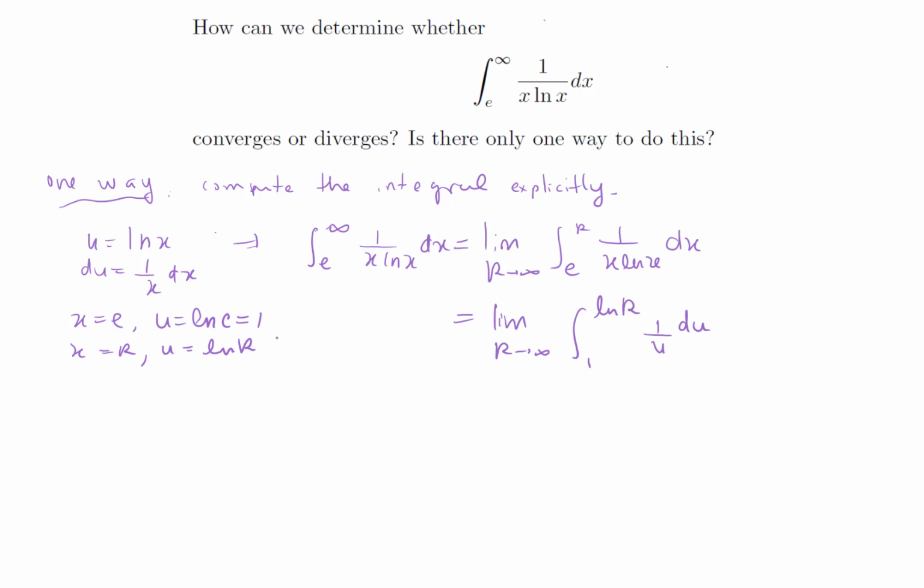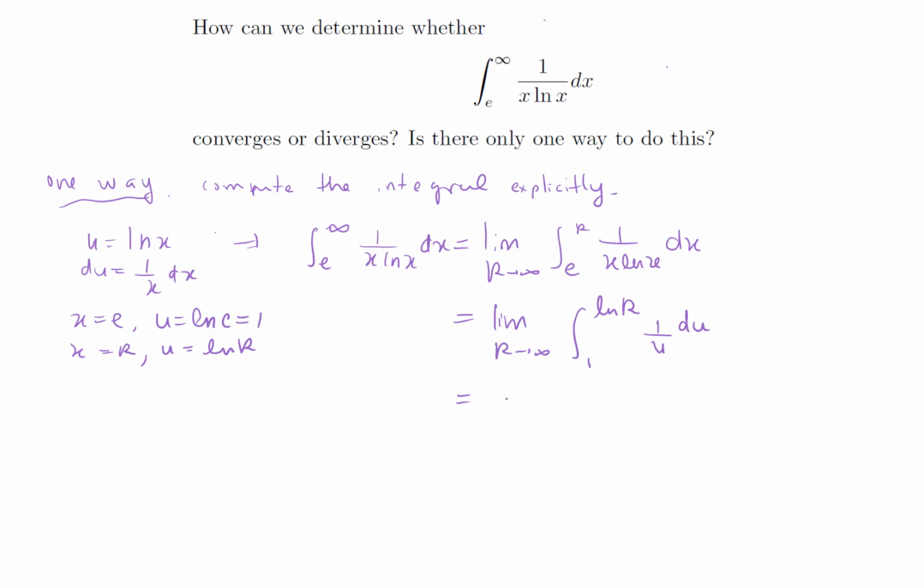So we rewrite the integral in terms of u, and that becomes the integral from 1 to ln of r of 1 over x dx, that's du, and 1 over ln is 1 over u. And we're taking the limit as r goes to infinity.